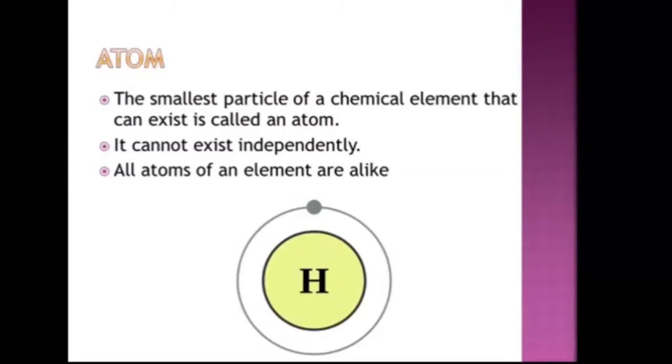Now all atoms of an element are alike. For example, all atoms of the element hydrogen are the same as shown in the diagram. It has one electron that is revolving in the orbits and it has one proton.